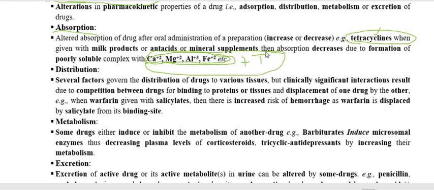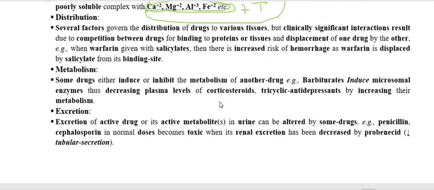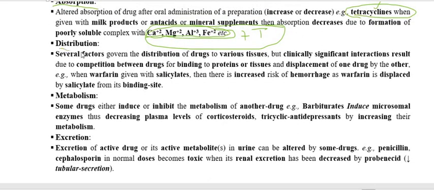The absorption of the drug is reduced because tetracycline combines with these things and forms an insoluble complex. Therefore the drug is not absorbed, and sufficient concentration of the drug will not be found in the systemic circulation to produce the action. Next is the distribution. The next pharmacokinetic property is distribution.